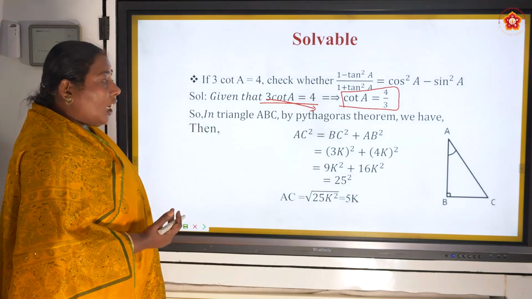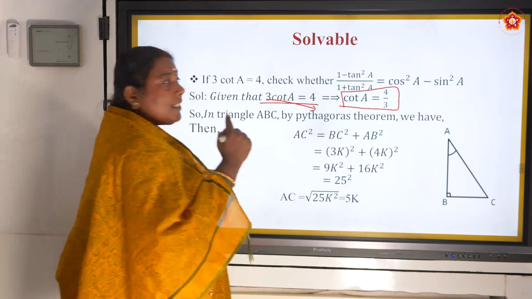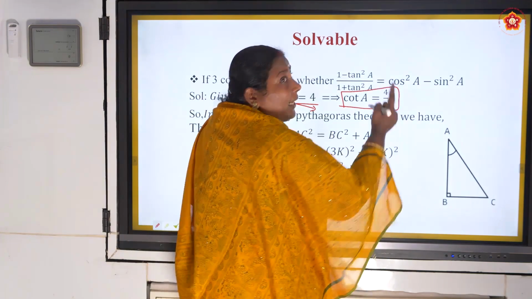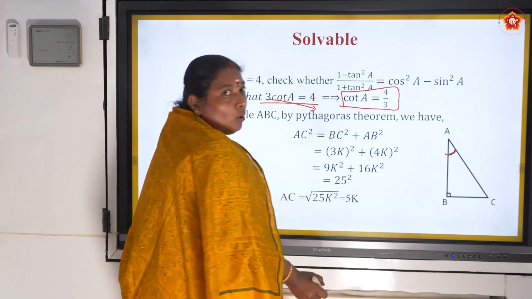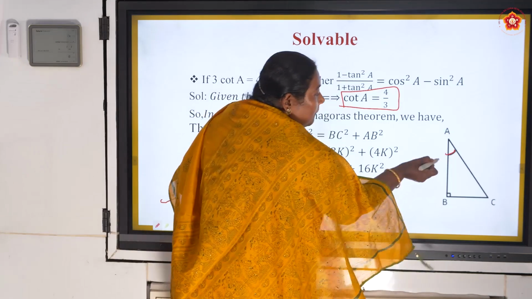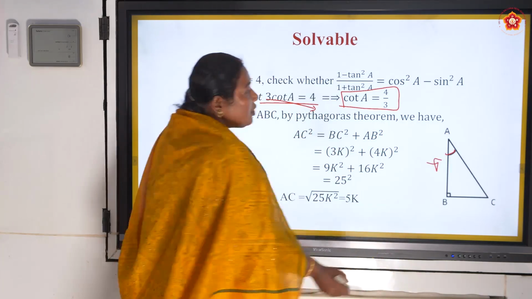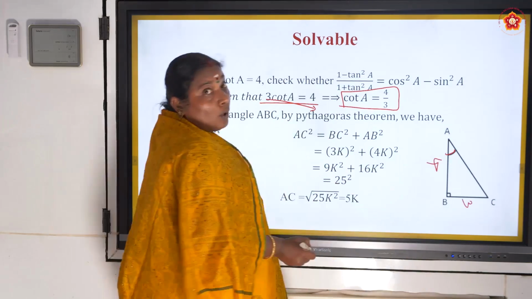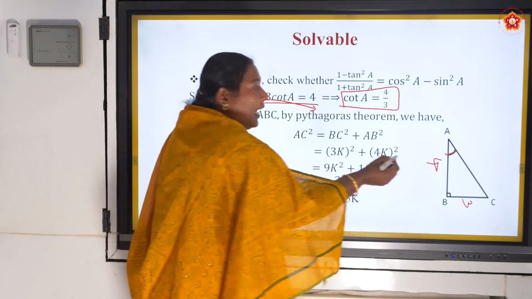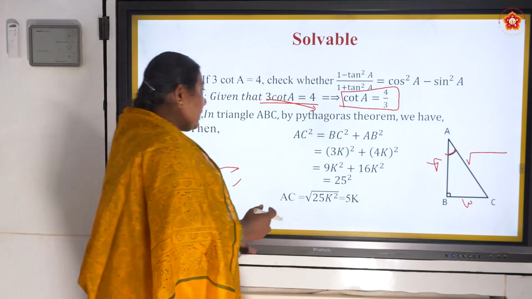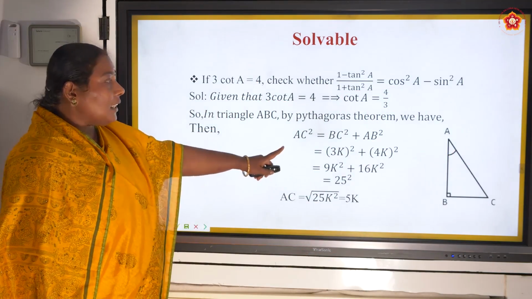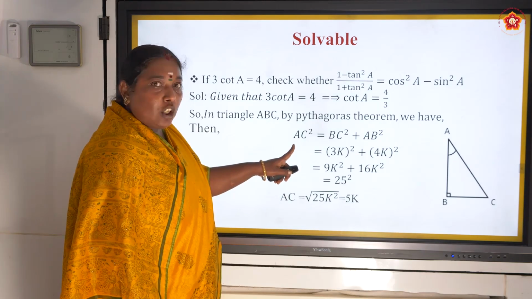Now what is my cot A? Cot A is adjacent by opposite side. Now if this is my angle, who is my adjacent? Here. Who is my opposite? So I have to find the third side, the hypotenuse. How will I find the hypotenuse? By the Pythagoras theorem. That is what we did here. We found the hypotenuse using the Pythagoras theorem.